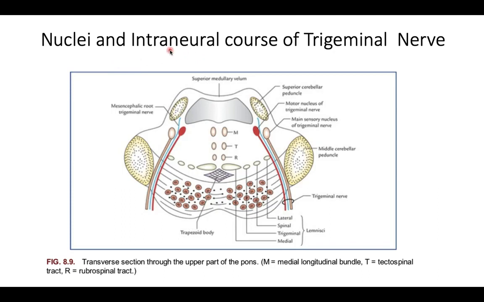For example, trigeminal nerve, after arising, the fibers go forward and laterally. The motor nucleus along with the sensory fiber goes forward and laterally.